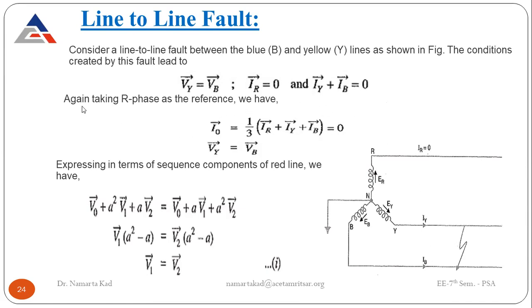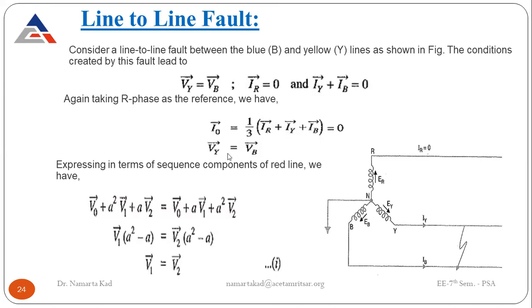And again, taking R phase as the reference phase. In all the derivations, we are going to take the R phase as the reference phase. So I naught, that is the zero sequence current, is 1 by 3 of IR plus Iy plus Ib. This is the basic formula that we have covered earlier also. I naught is equal to 1 by 3 of the sum of the three phase currents, and as Iy plus Ib is equal to 0, and IR is also equal to 0, so I naught is equal to 0. That means the zero sequence component of current is 0 for the line to line fault.